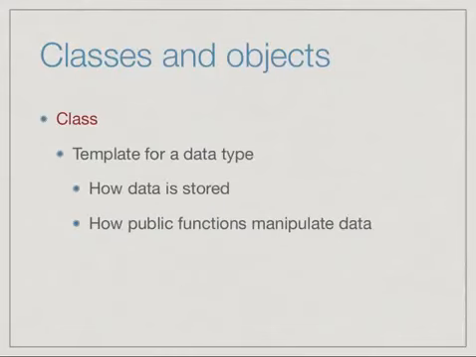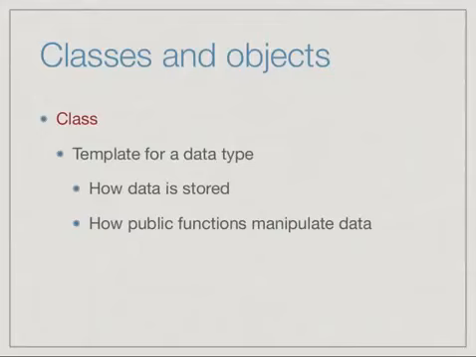So in the terminology of object-oriented programming, there are two important concepts: classes and objects. A class is a template, very much like a function definition is a template. When we say def and define a function, the function doesn't execute. It just gives us a blueprint saying that this is what would happen if this function were called with a particular argument, and that argument will be substituted for the formal parameter in the function, and the code in the function will be executed to the corresponding value.